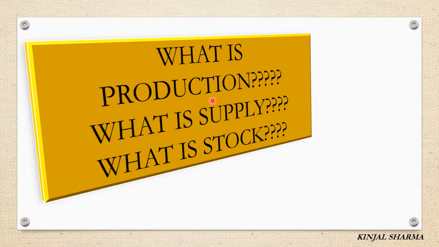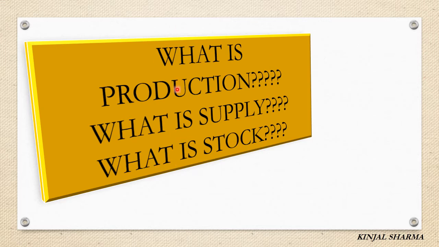As for demand, you all know what demand is: the goods demanded by the customers. In the same way, supply is the goods supplied by the producer for the consumer in the market. Now, what is production, what is supply, and what is stock?